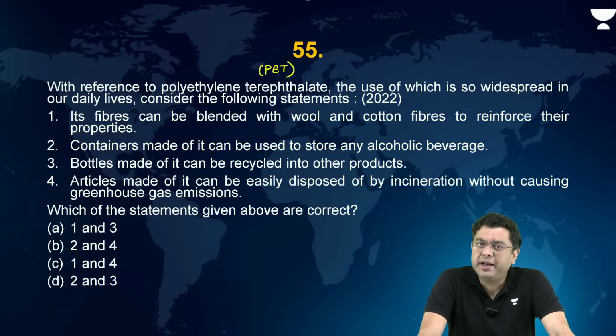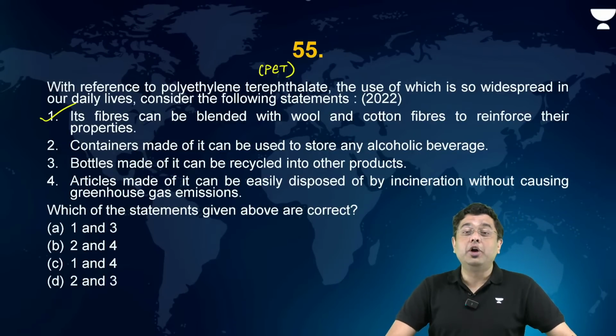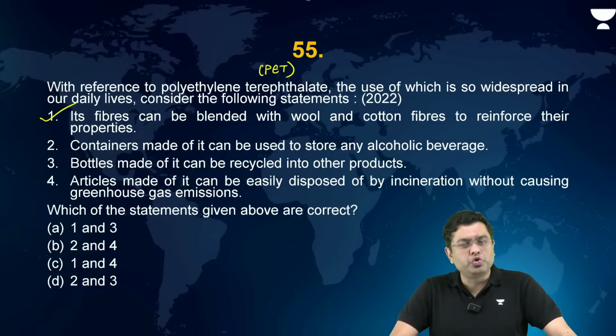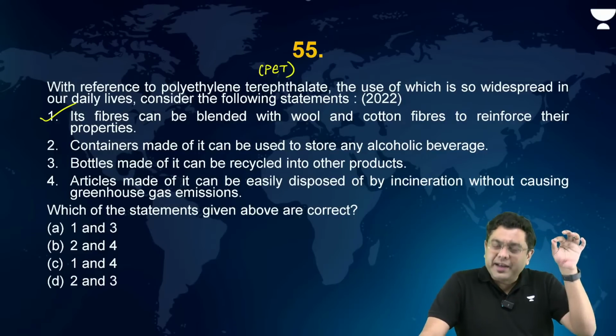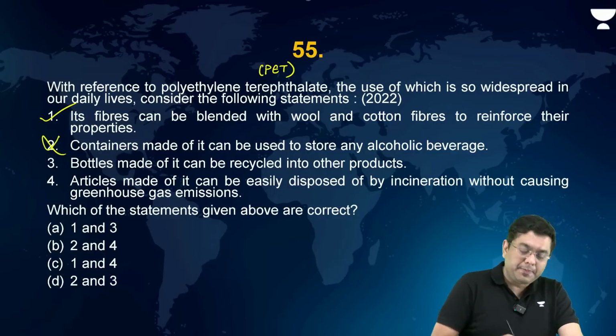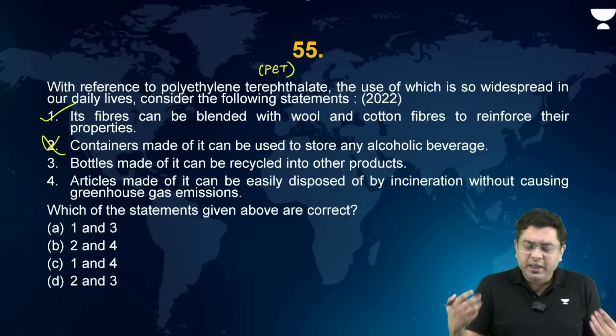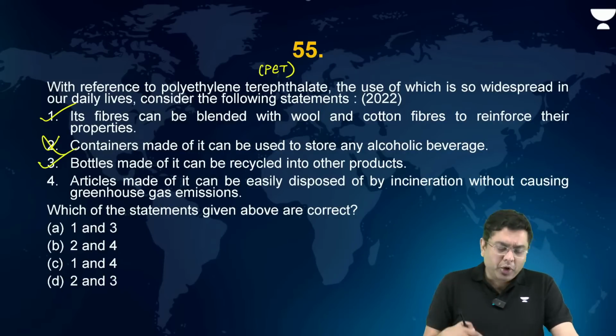Its fibers can be blended with wool and cotton fibers to reinforce their properties. Now that is correct. Plastic can be reinforced with various substances to make them stronger, right? Much more durable as well. So this is correct. Containers made of it can be used to store any alcoholic beverage. Never advisable to store alcoholic beverage in plastic, because over a period of time, the alcohol tends to dissolve some amount of the plastic materials as well. So this is incorrect, right? Now, bottles made of it can be recycled into other products. Definitely, yes, the PET bottles can be recycled to form other bottles.